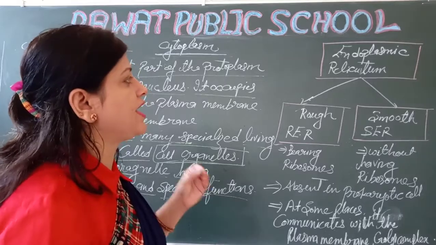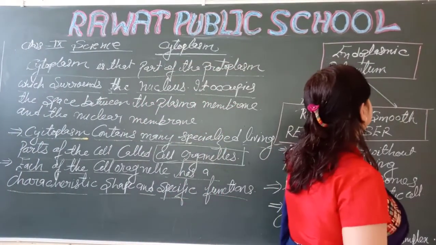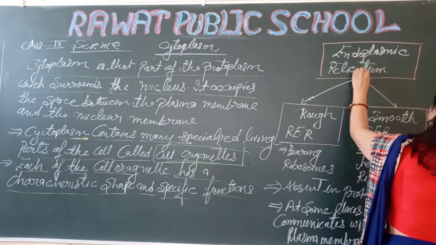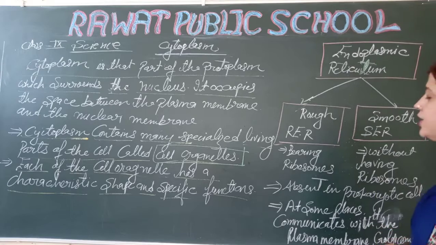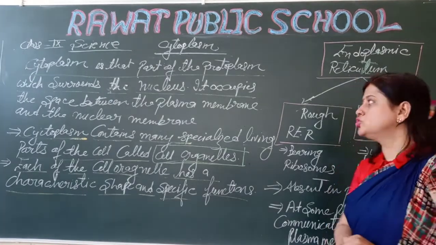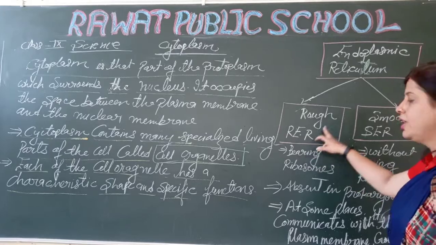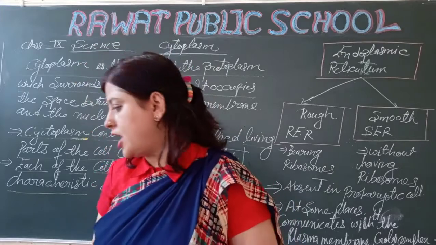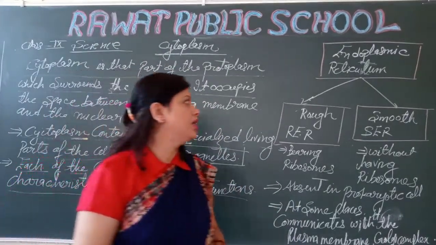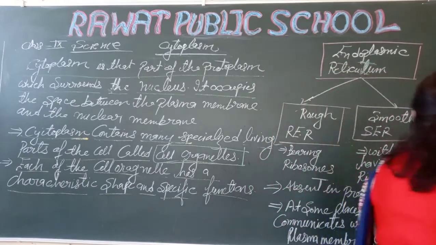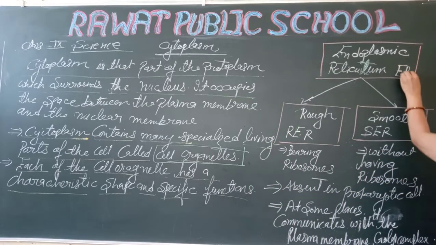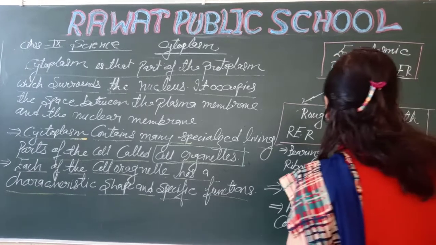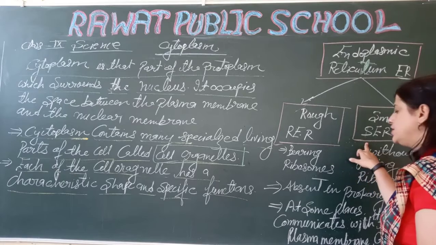The first cell organelle is the endoplasmic reticulum. What is the endoplasmic reticulum? Students, endoplasmic reticulum is of two types, RER and SER. In short form, it is written as ER. So here are two types of ER, RER and SER.